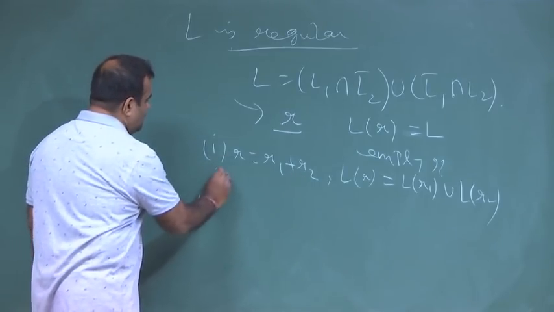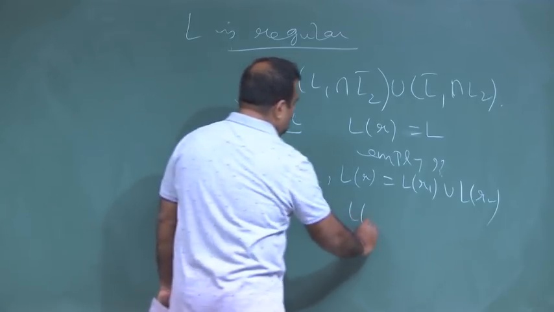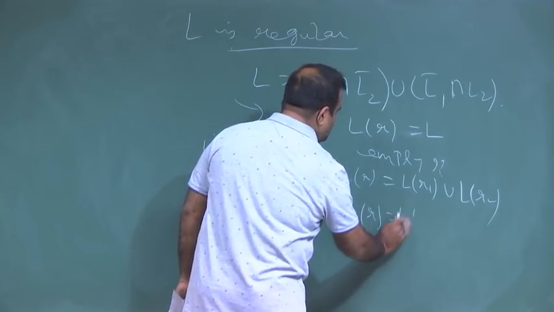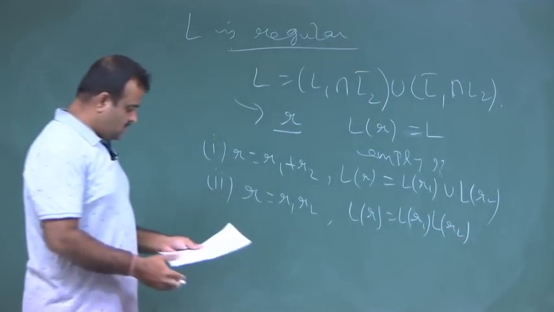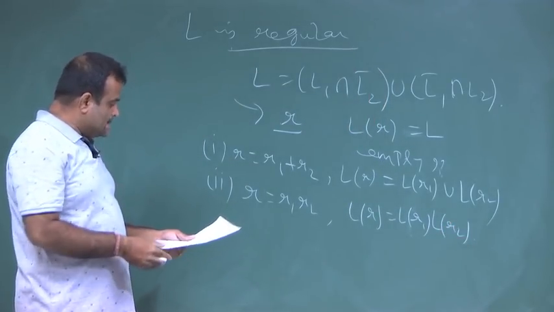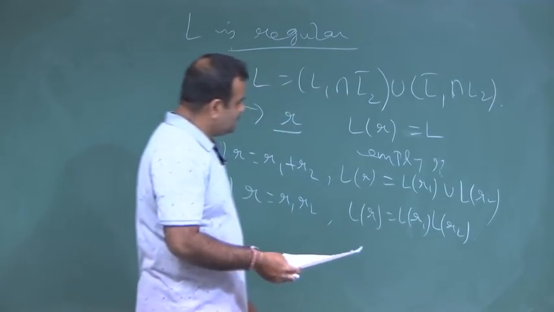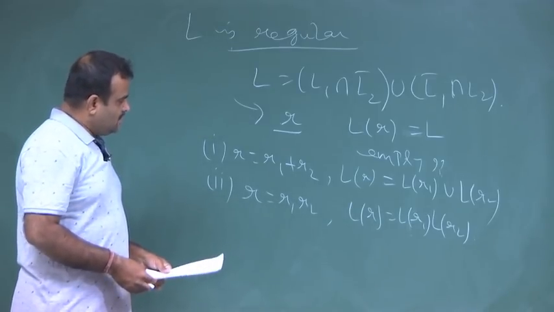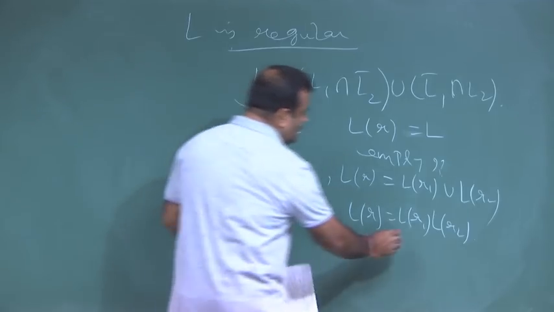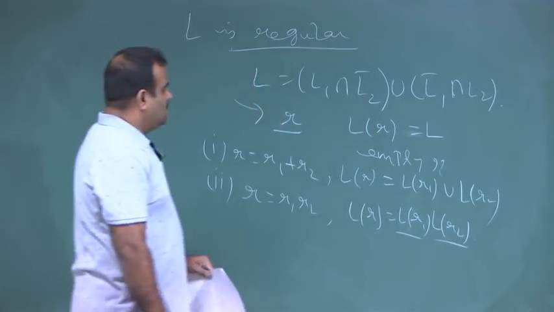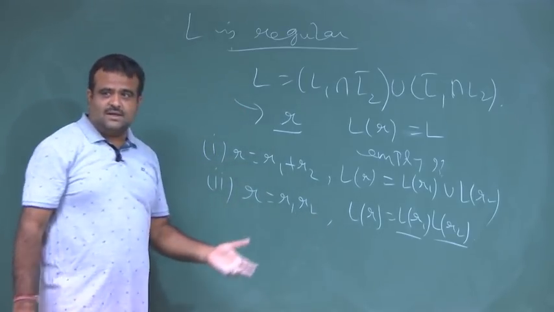This is one possibility. Another possibility is the concatenation R1 R2. So, L of R is basically L of R1 concatenated with L of R2. So, that means if either one of these is empty, then it will be empty. No, both have to be empty, because if one is empty then epsilon will come. So, both have to be empty. That way you can check by this inductive method.